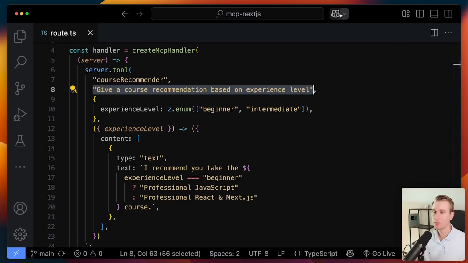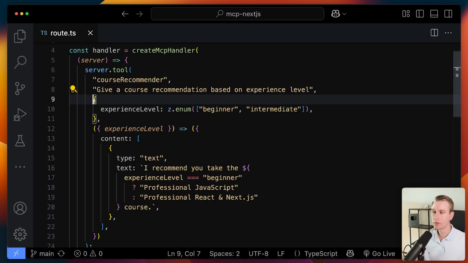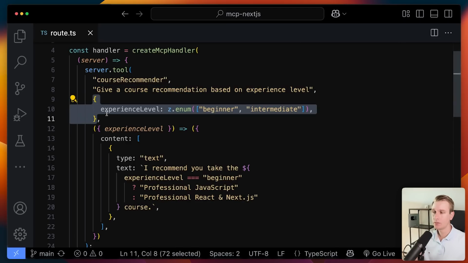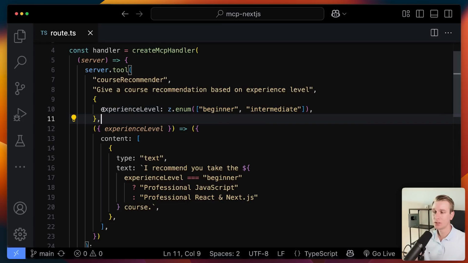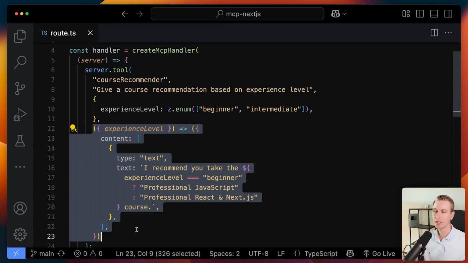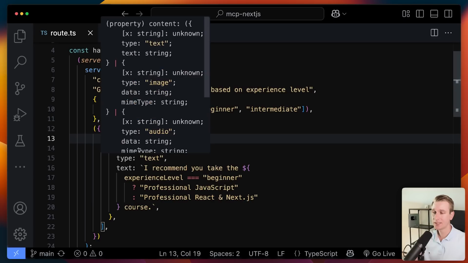Now, as we saw before, some tools will require some input. So we will tell the AI agent coming to our service, hey, this tool requires an experience level input. So the AI agent has to give the user's experience level. And then what does the tool actually do? This is the actual functionality of the tool. It will take that input and it will return, in this case, only text.